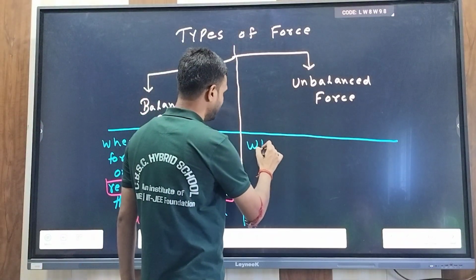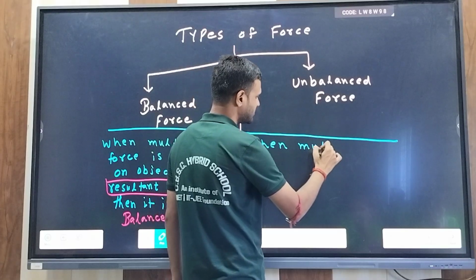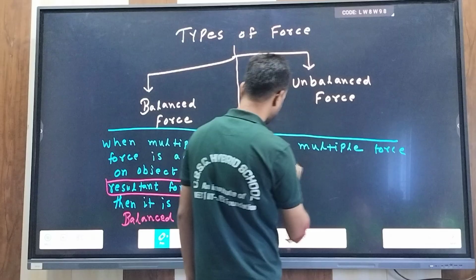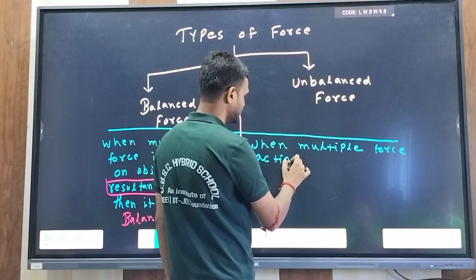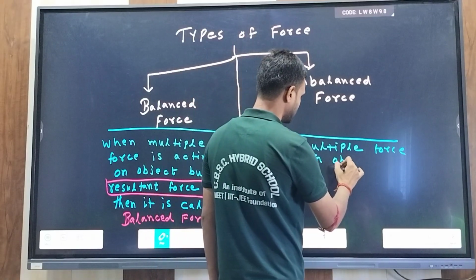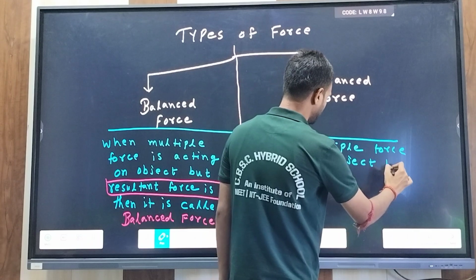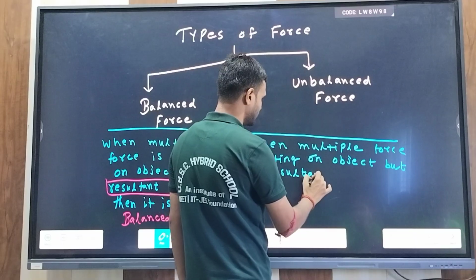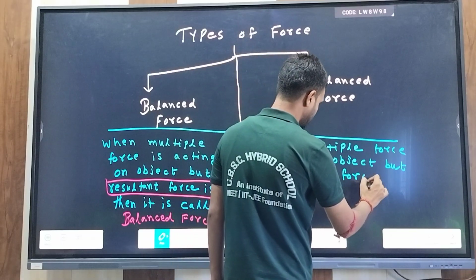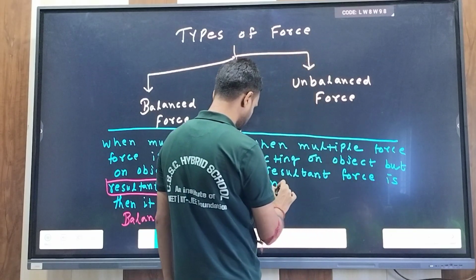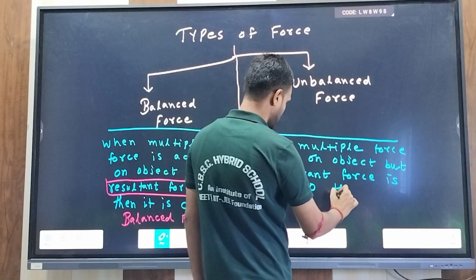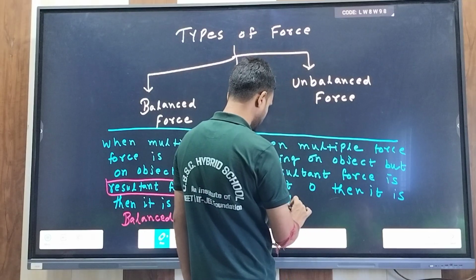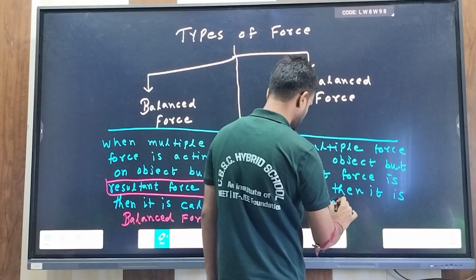And when multiple forces are acting on the object but the resultant force is not zero, then it is called unbalanced force.